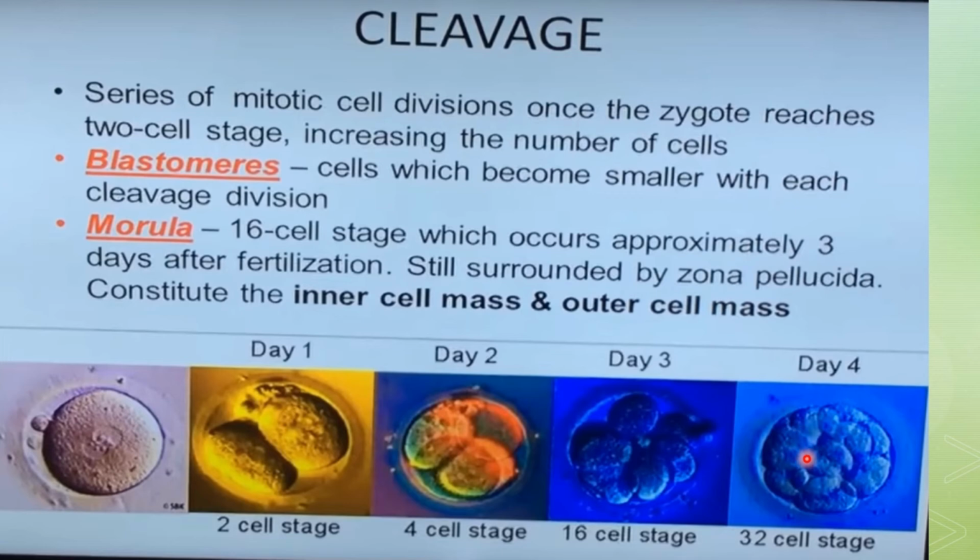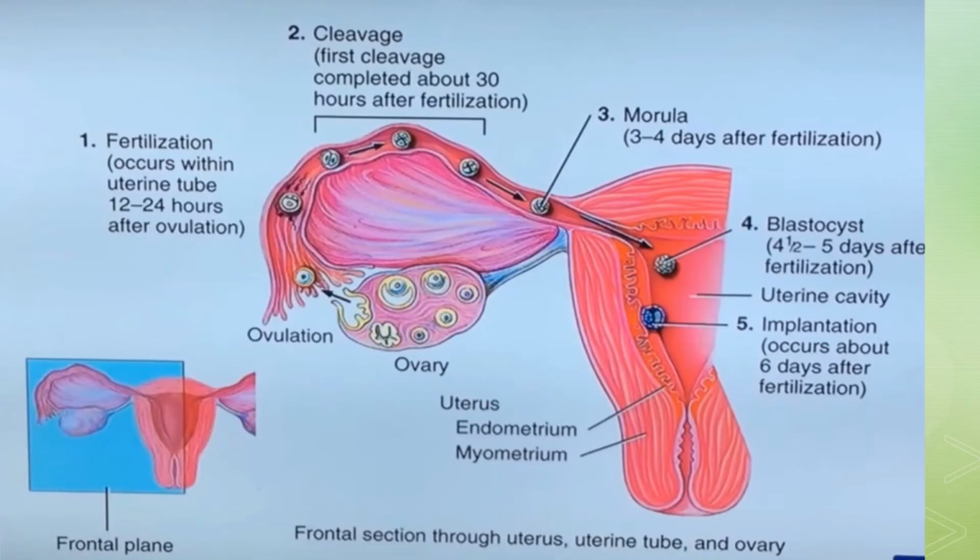After this compaction, there will be segregation of inner cells from the outer cells, and ultimately the inner cells will have contact with gap junctions with one another, and the outer cells will have tight junction contact with each other. And approximately 3 days after fertilization, cells of the compacted embryo will divide again to form the 16-cell stage.